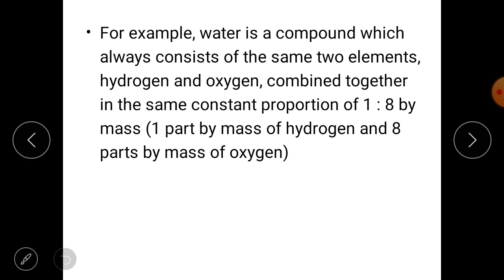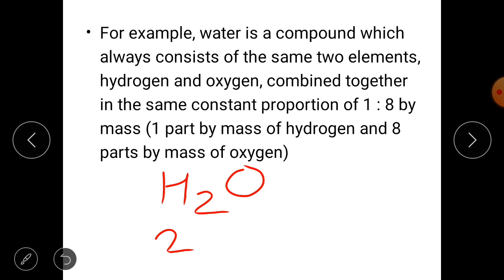For example, water is a compound which always consists of two elements. The first one is hydrogen, the second one is oxygen. Let me write the formula of water. It is H2O. Here you can see that two hydrogen atoms and one oxygen atom are together. The mass of hydrogen is 1, so two hydrogen atoms will have mass 2. The unit for atomic mass is unified mass, written as u. Now we are just considering the ratio, that's why I haven't written that.